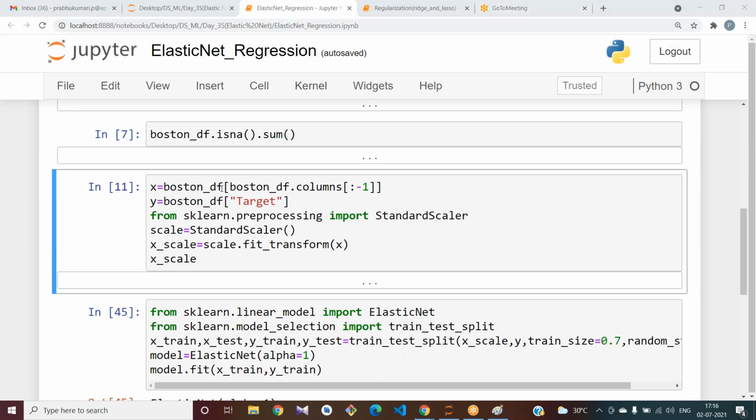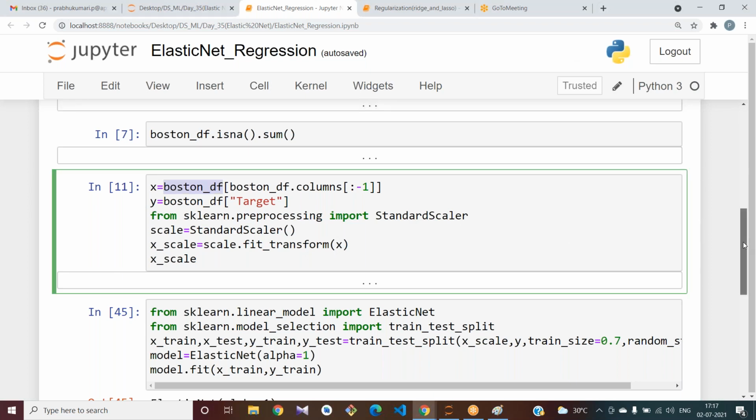If you have used the same variables that I have used here, the Boston underscore DF, try to change that. If you have used df1, use that variable only.